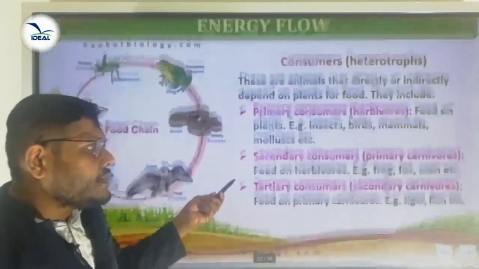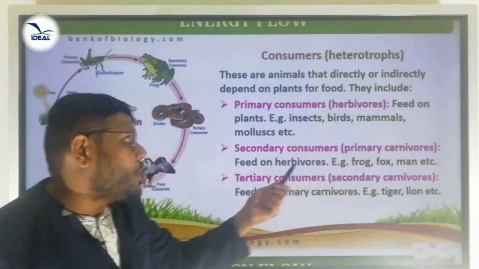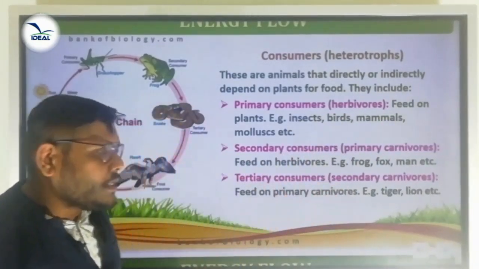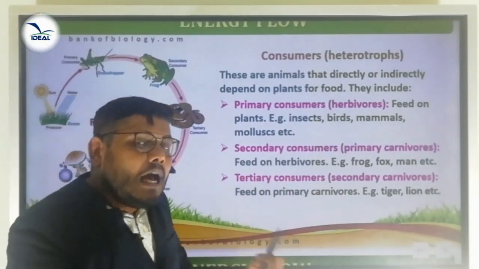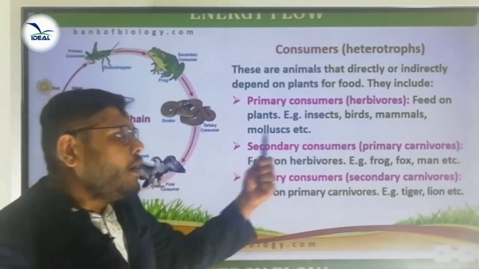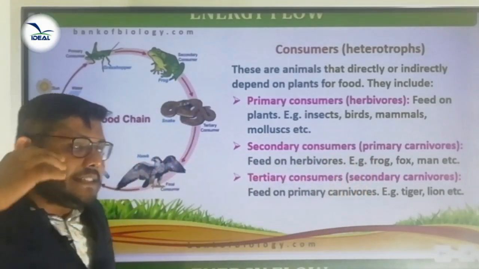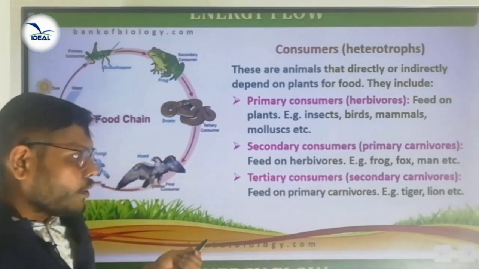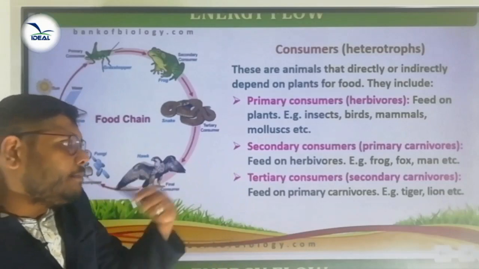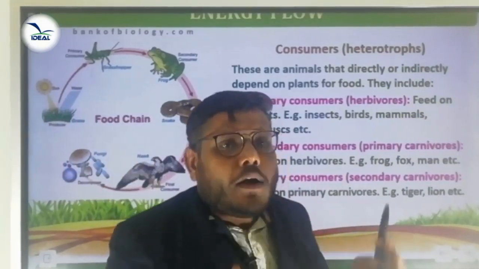The second one is the secondary consumer, or we can call it the primary carnivore. That particular organism feeds on herbivores. The organism that feeds on herbivores is called a secondary consumer. Examples: frog, fox, man, etc. And the tertiary consumer is the secondary carnivore, for example tiger, lion, etc. That particular organism consumes the primary carnivore. These are the different types of consumers.